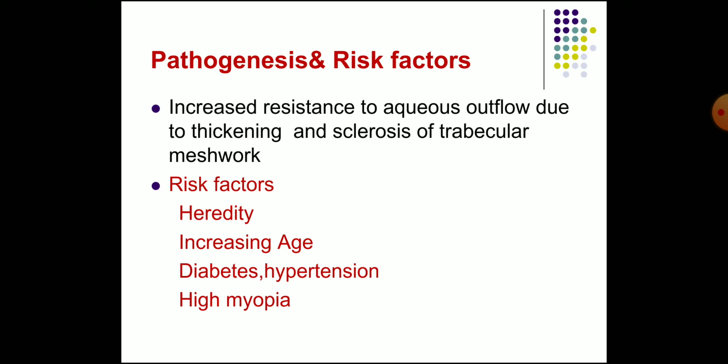Now the pathogenesis and the risk factors. There is increased resistance to aqueous outflow due to thickening and sclerosis of the trabecular meshwork. So that is how the pathogenesis occurs in glaucoma. Risk factors: this condition is usually hereditary, and increasing age will increase the risk. Then diabetes and hypertension also increase the risk, and high myopia also carries a high risk.